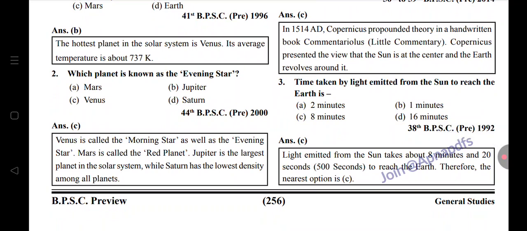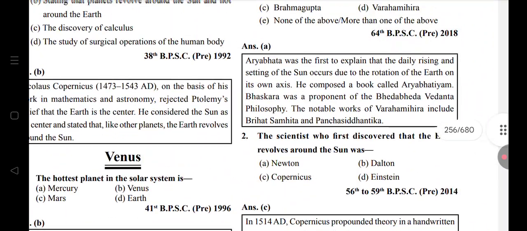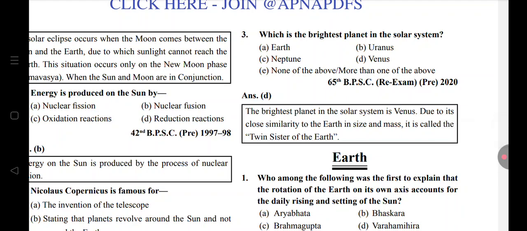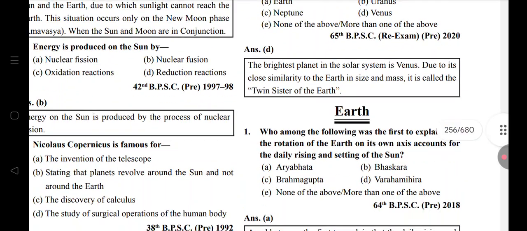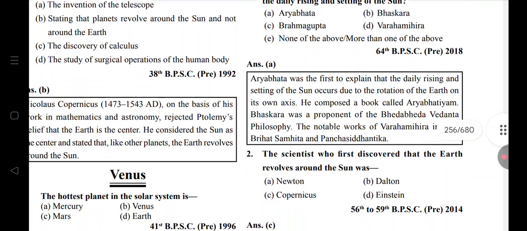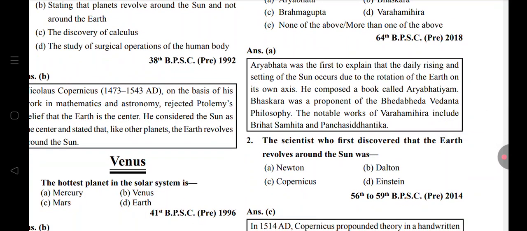Jupiter, largest planet in the solar system. Saturn, the lowest density among all planets. Which is the brightest planet in the solar system? Venus. First to explain that rotation of the Earth on its own axis accounts for the daily rising and setting of the sun: Aryabhata.